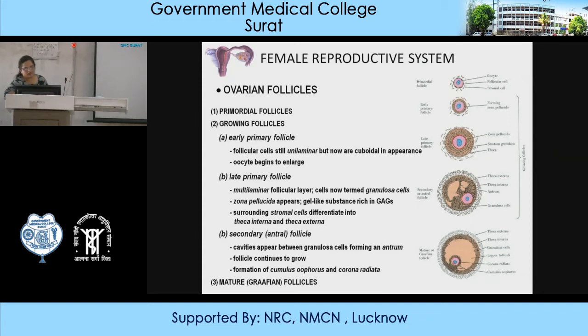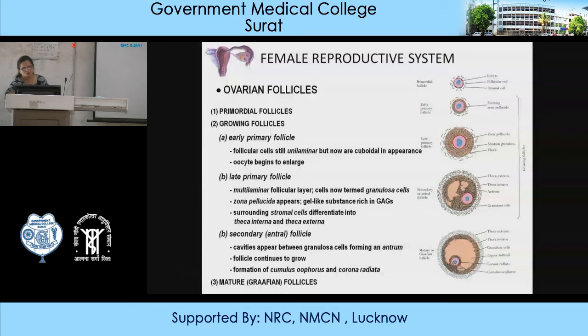From the late primary follicle to the next stage, the secondary or antral follicle, there is development of a space known as the antrum, with a lot of fluid secreted, which will push the ovum to one side.